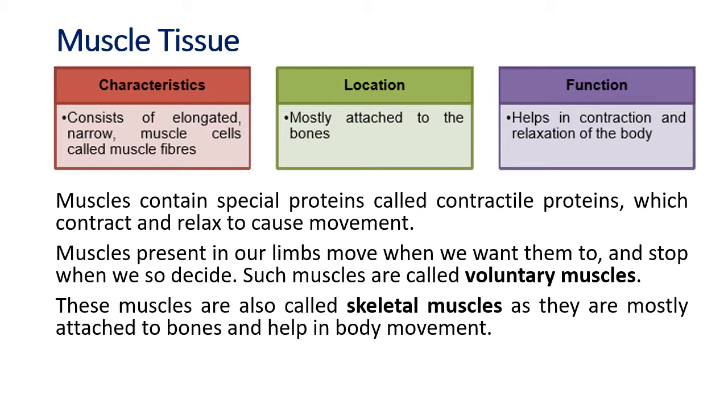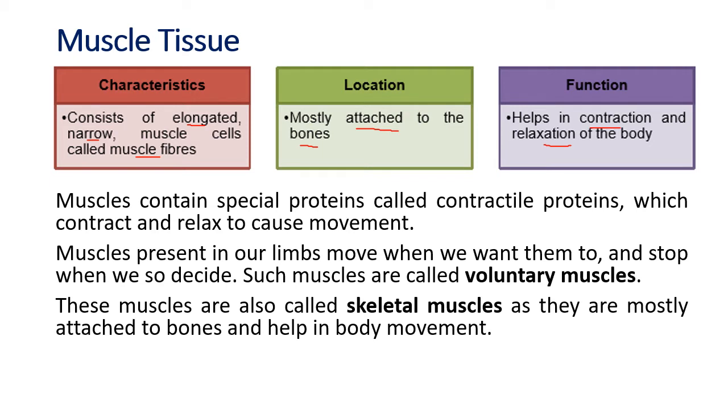So muscle tissue consists of elongated, narrow muscle cells called muscle fibers. So muscle cells join together to form muscle fibers. Fibers are, again I told you, thread-like structures. Now they are mostly attached to the bones. Why? Because bones are strong but they do not move on their own. The muscles are what make the bones move. And the function is the contraction and relaxation which makes the bones move and the body move.